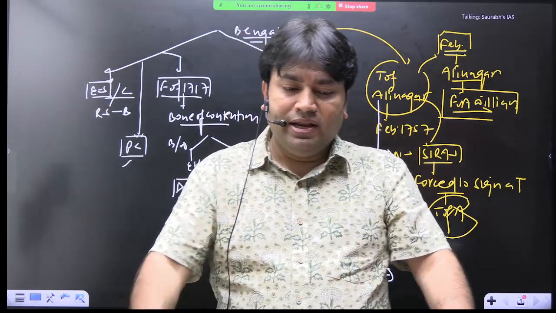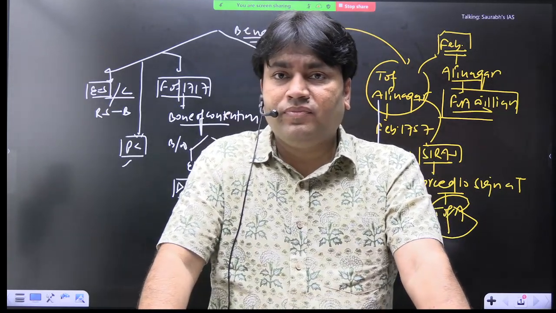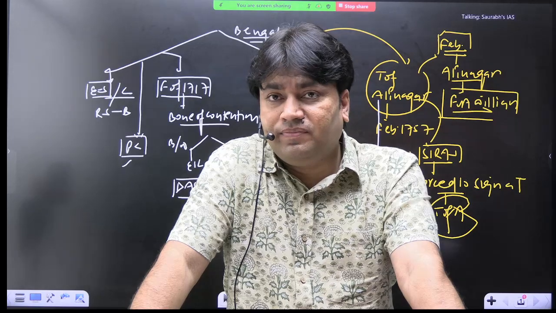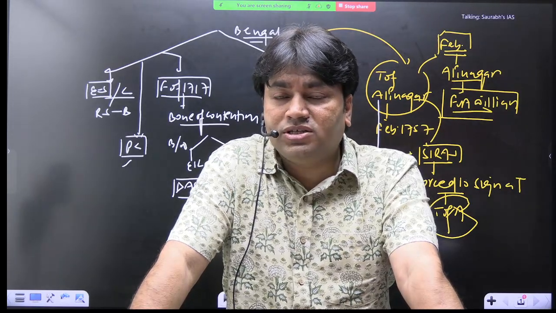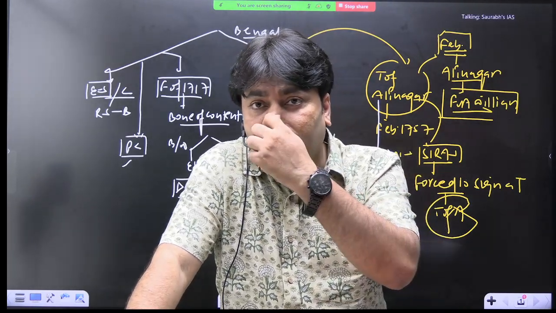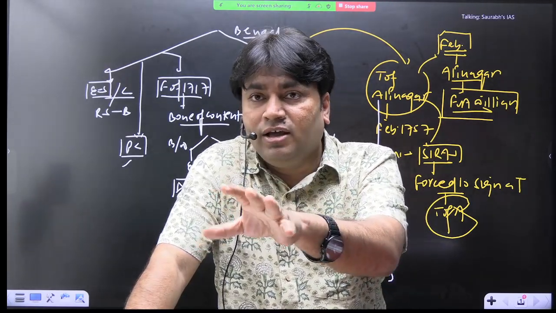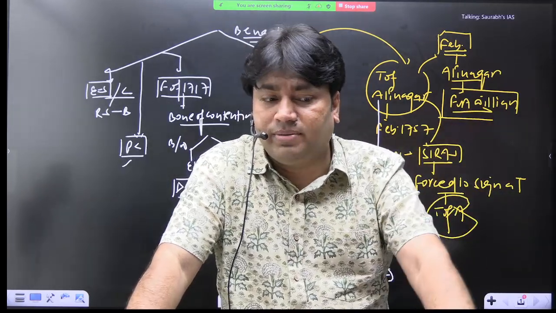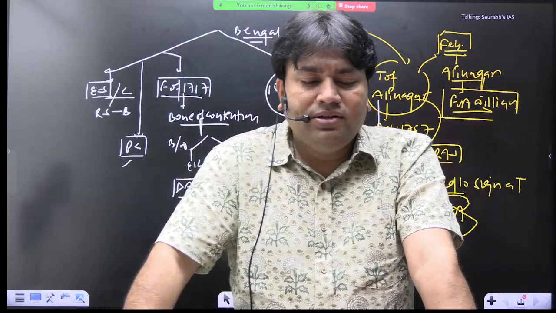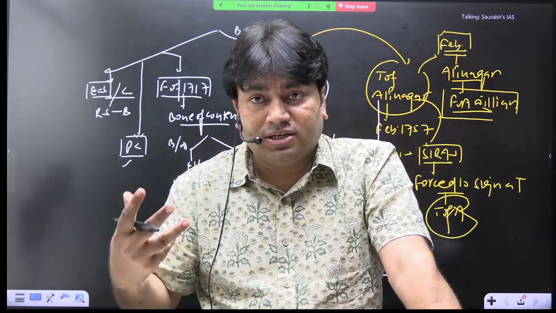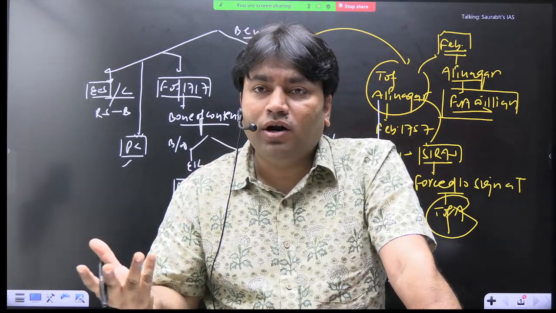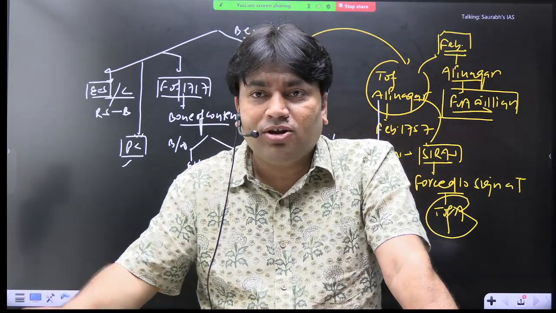Third point: EIC officials were again given the right to do free trade, the right to use dastaks. Because when the Nawab attacked, dastaks were prohibited for some time. Now officials were again given the right to use dastaks. Clear? They can use dastaks, and use here means what? They will misuse them, and the Nawab cannot stop them.